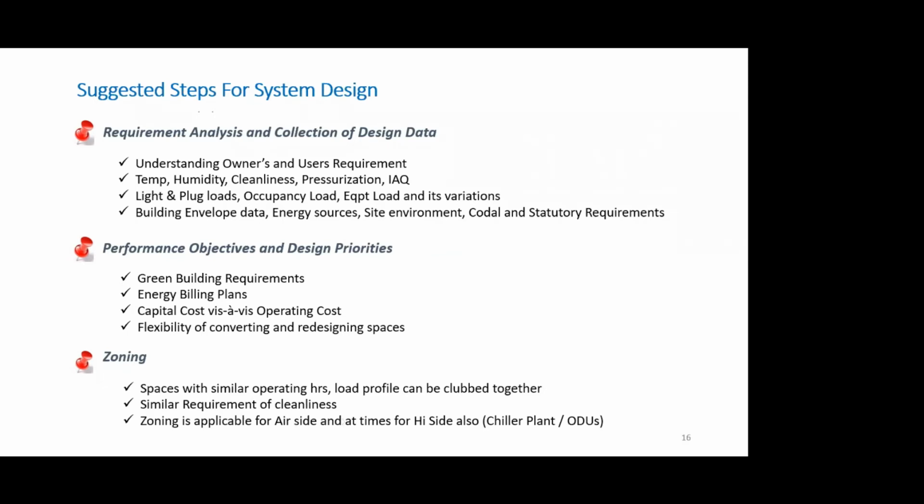I hope you realize by this time, when we are talking of a central air conditioning system, because typically we will have a common plant consisting of the pumps, cooling tower, and the chilling machines. However, at times, even the high side, means the chiller plant, also the concept of zoning may come in, which we will touch upon later in the course of my presentation.